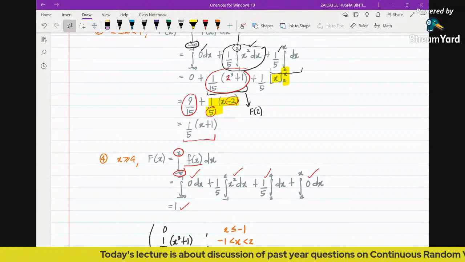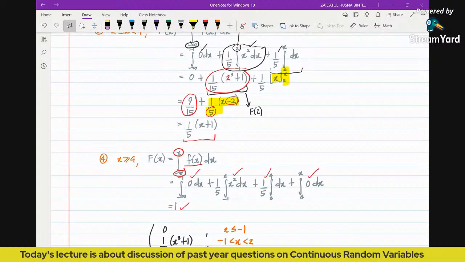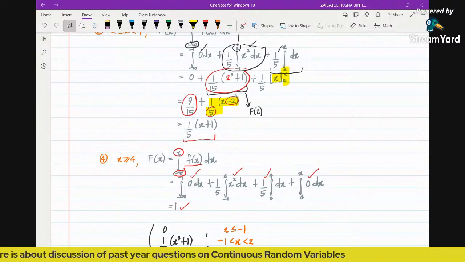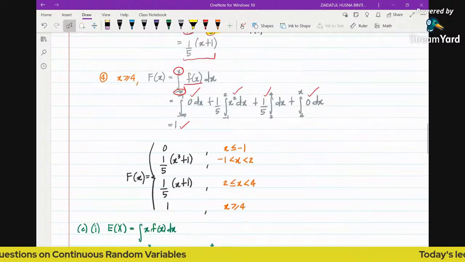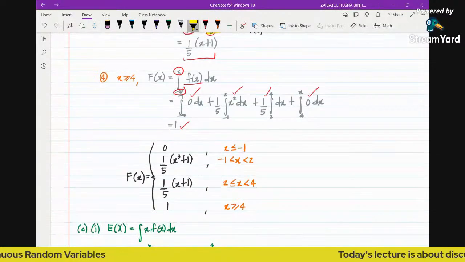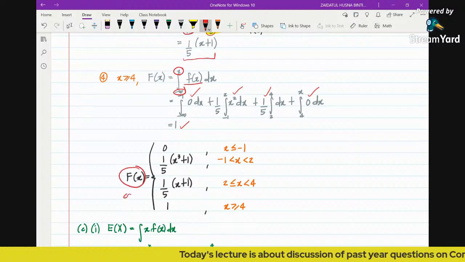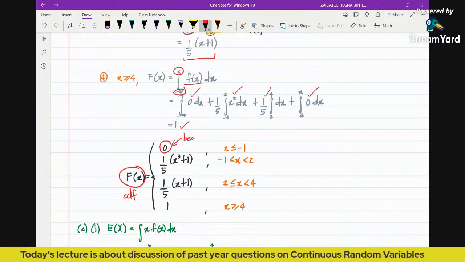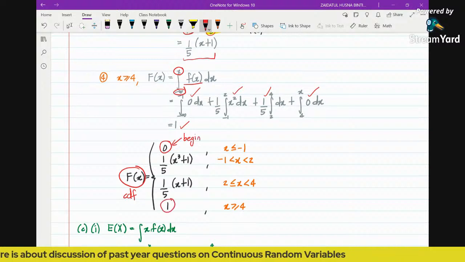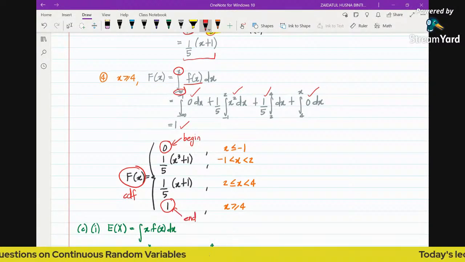And again, because the question asks us to find the function, it has to be in piecewise. So it has to be a piecewise function. So writing down the function in piecewise, make sure for CDF, CDF will always begin with 0, and it will always end with 1. Make sure you take note of this.